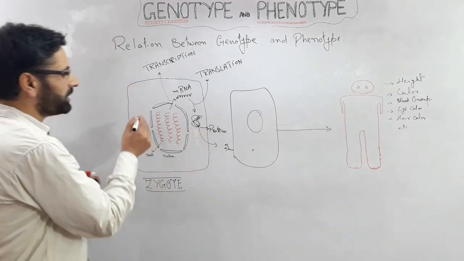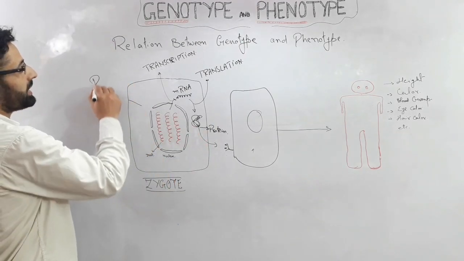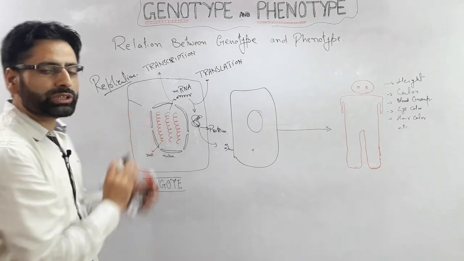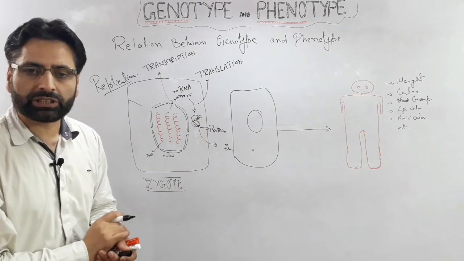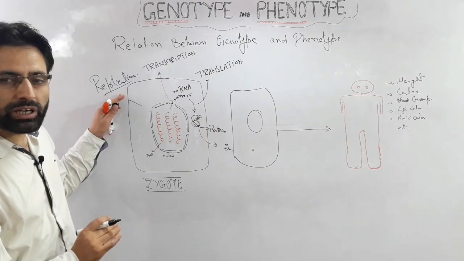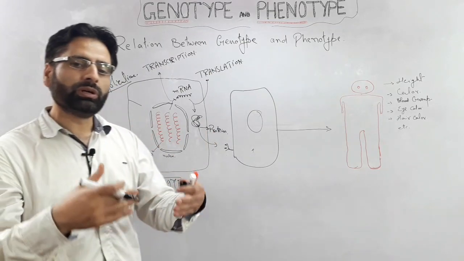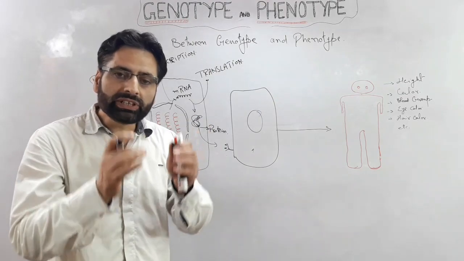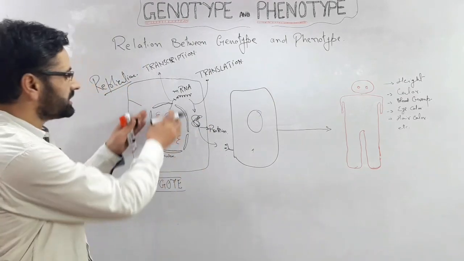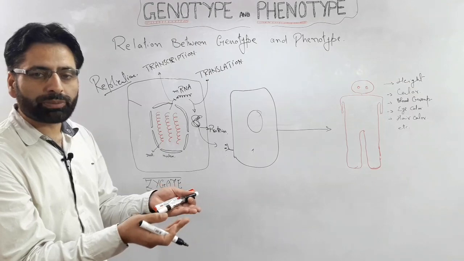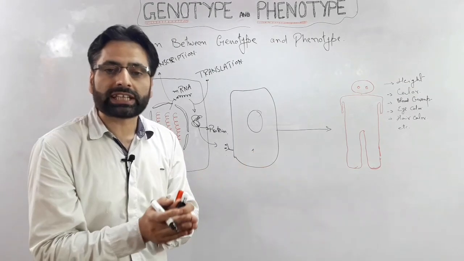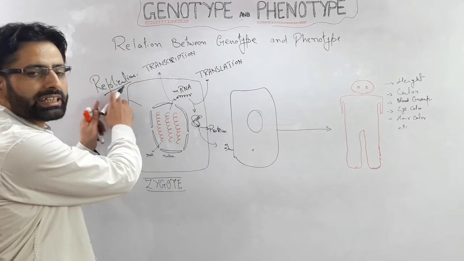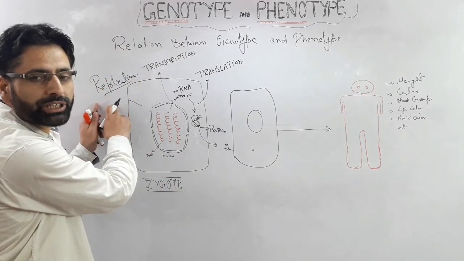Here it is important to mention that replication, another function associated with the DNA, is not considered a part of gene expression, because replication is required when the cell is about to divide. When the division is to occur, then this DNA forms the exact copy of itself so that it can be equally distributed into the two cells. So replication usually is not part of gene expression.